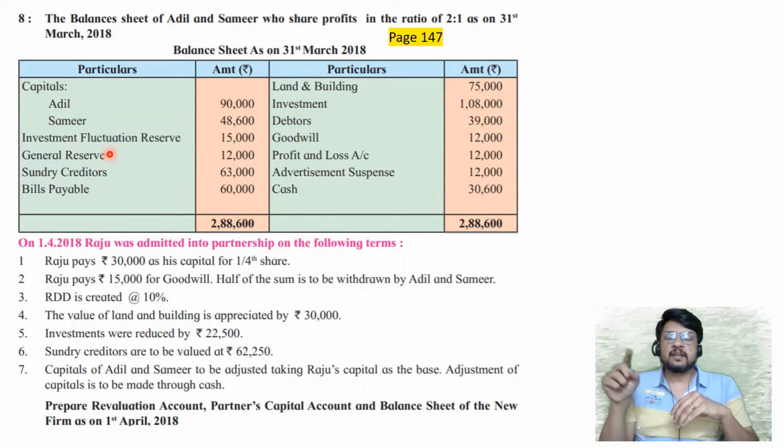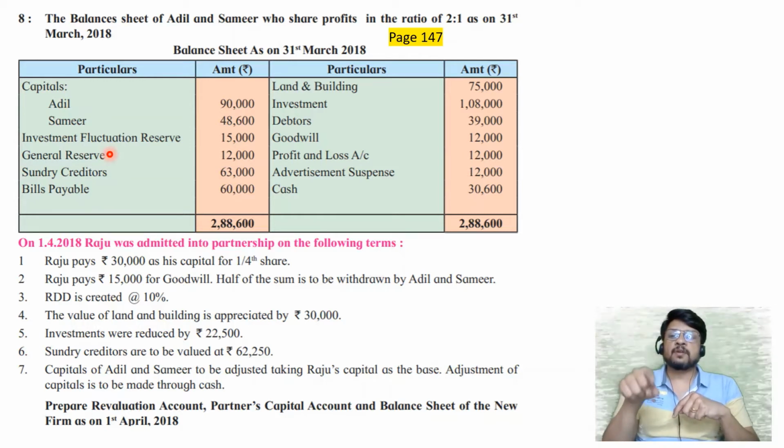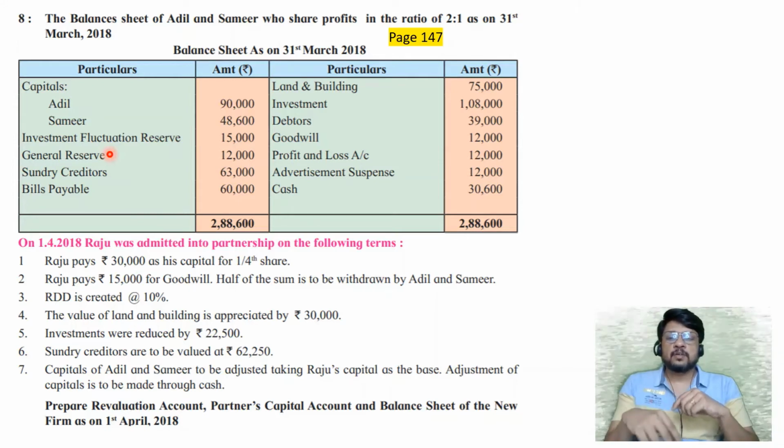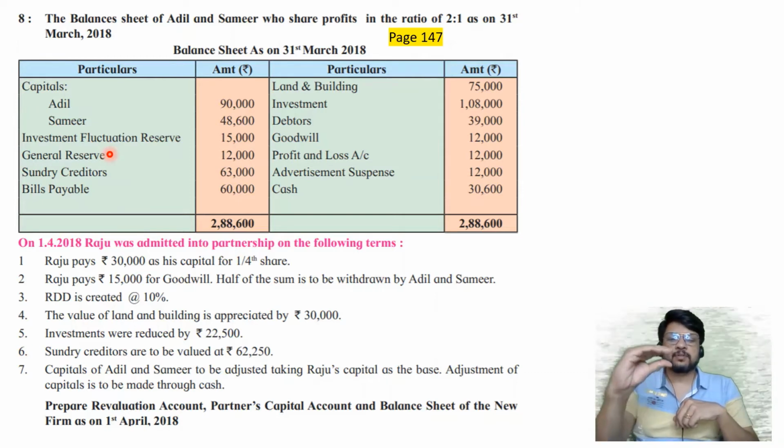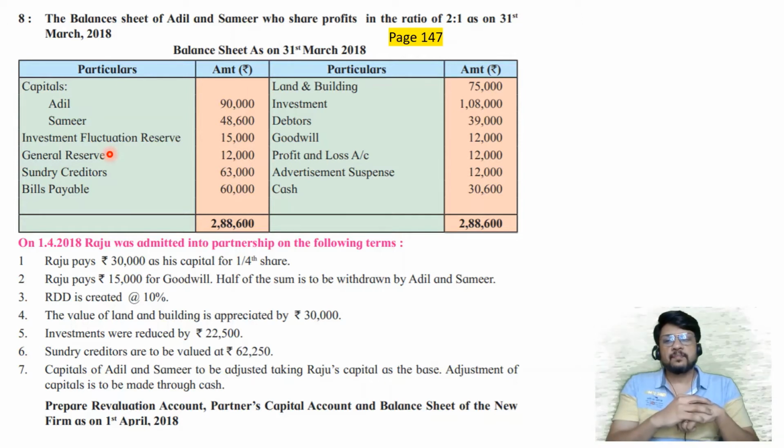Then in that case, our P&L account will not be affected by 30,000, but our investment fluctuation reserve will be reduced by rupees 30,000. So P&L account will not show very high ups and downs. But P&L account will show normal every year 10,000, a small amount. That is the basic idea of investment fluctuation reserve.